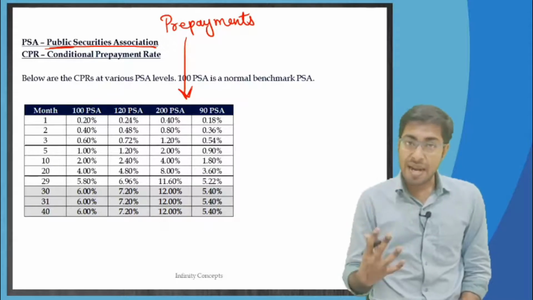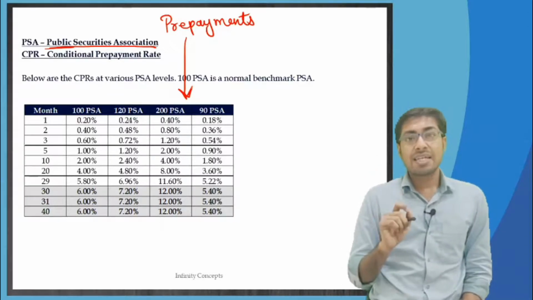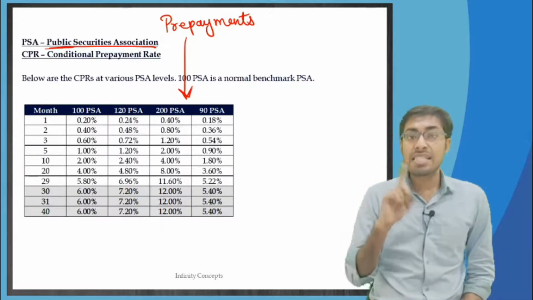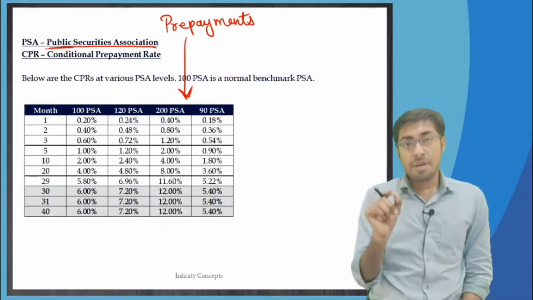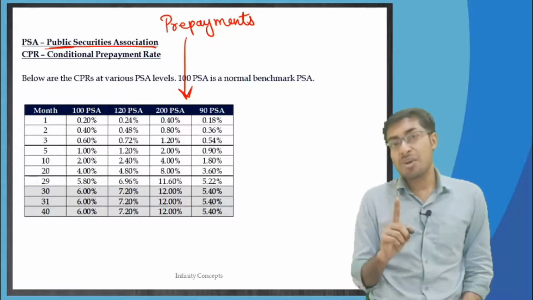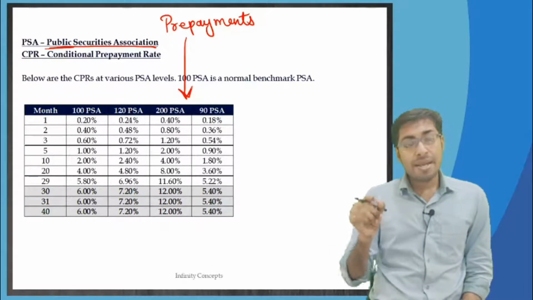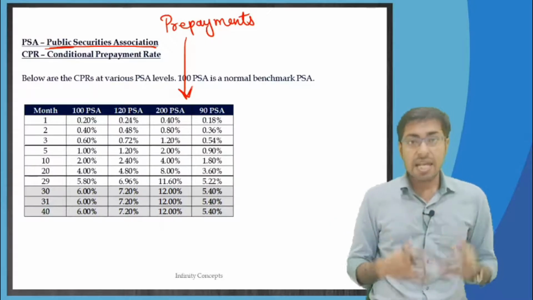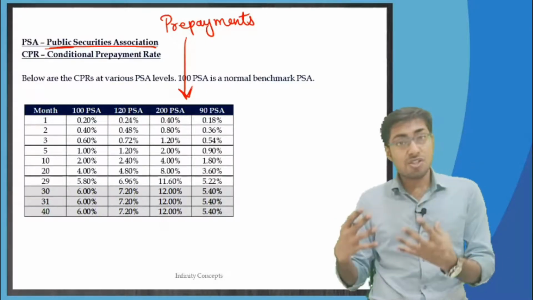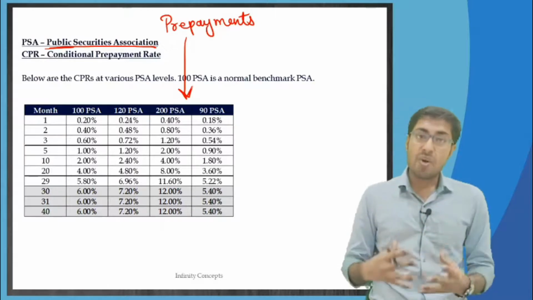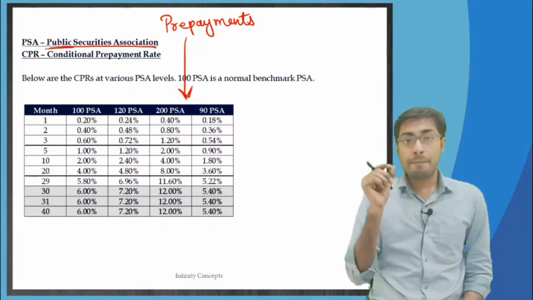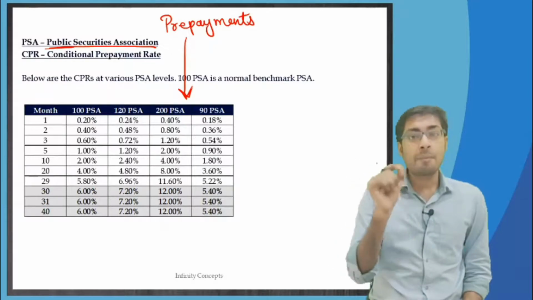So first understand that the rate at which prepayments happen is known as CPR, the conditional prepayment rate. What is it known as? Conditional prepayment rate. PSA, the Public Securities Association, came up with something known as CPR, the conditional prepayment rate.